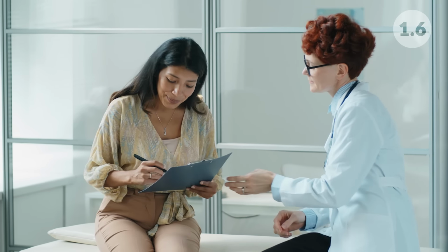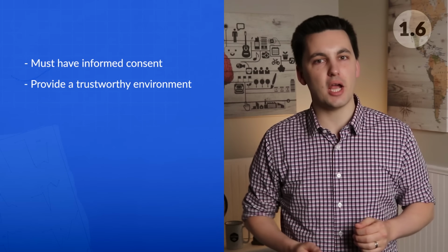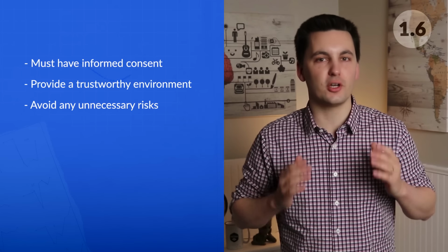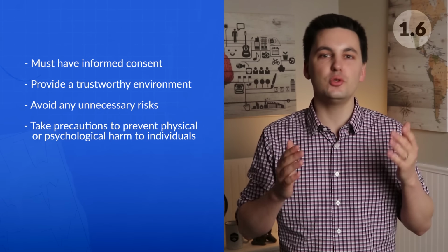Remember, informed consent can be given when the participants of a study have been given adequate information about the study and can make a rational decision on whether or not they want to participate in the study. In order to make sure that an experiment protects individuals, it must have informed consent, provide a trustworthy environment, not take on any unnecessary risks, and take precautions to prevent physical and psychological harm to individuals.